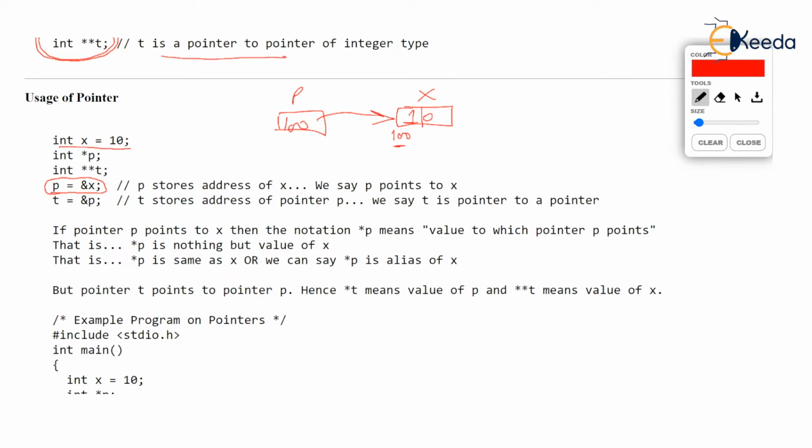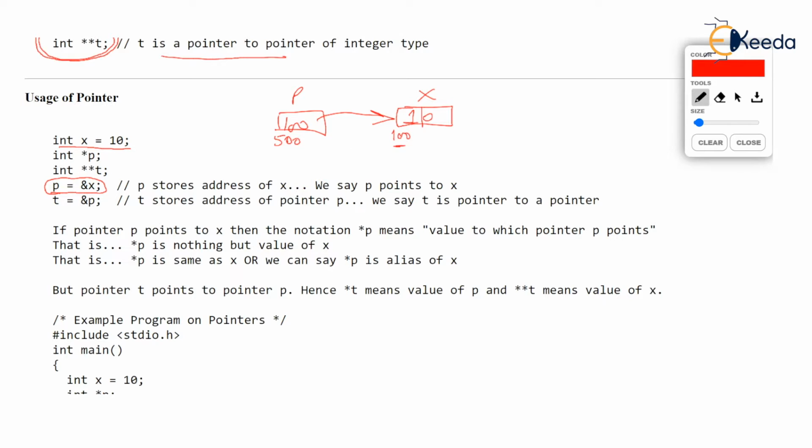But don't forget, p itself has an address, isn't it? Maybe address of p is 500 because it's a pointer and it is also stored in the memory. So everything stored in the memory has an address. So the pointer itself has address. Let's assume that the address at which the pointer p is stored is 500.